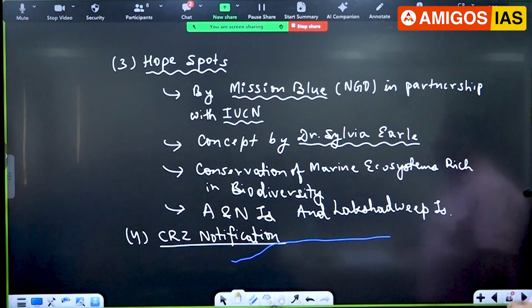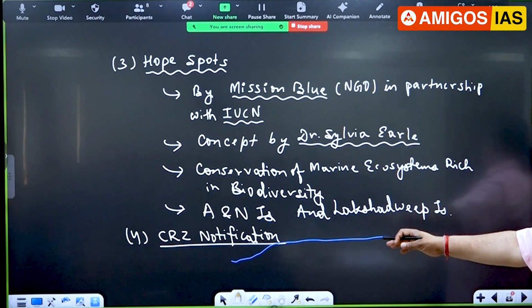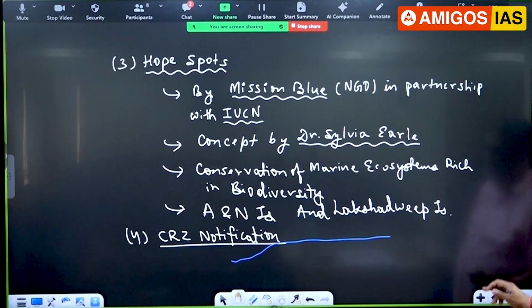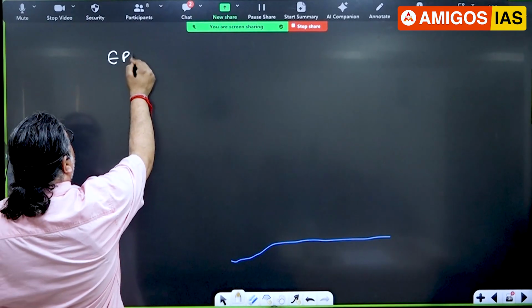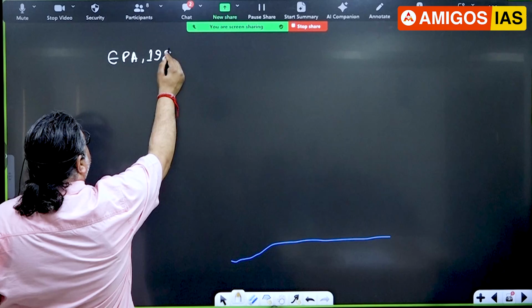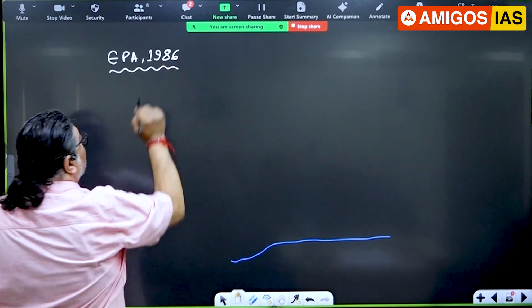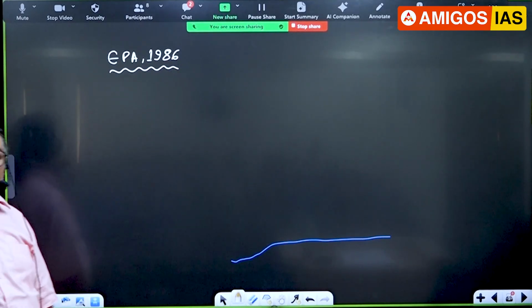Okay, I'll give you the idea here. You have written this one. Shall I change the page? Okay, look here. We have a very important law in the country, the Environment Protection Act. Remember that.